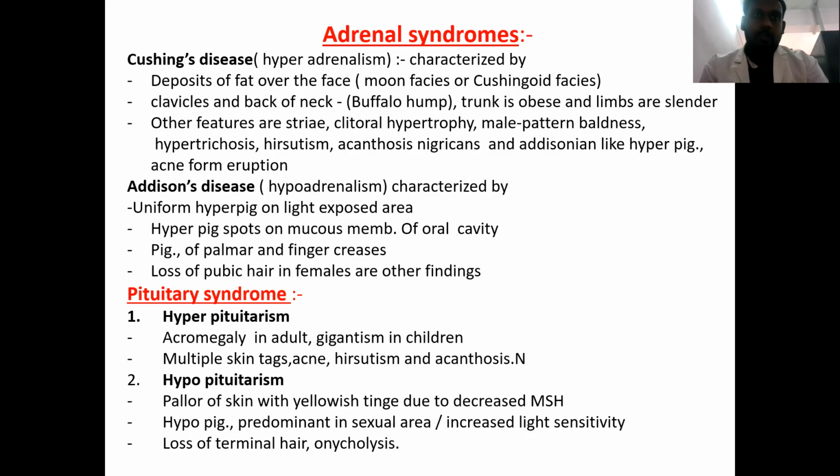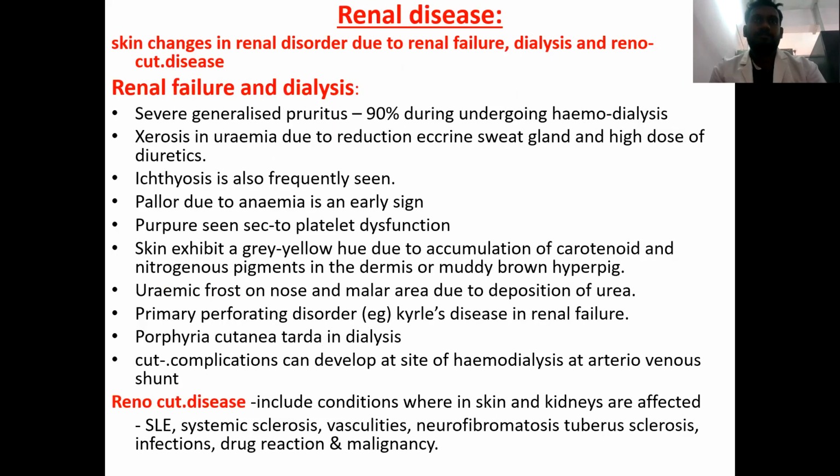Apart from that, they can also have multiple skin tags, acne, hirsutism, and acanthosis nigricans. Hypopituitarism, on the other hand, will present with pallor of the skin with a yellowish tint due to decreased melanocyte stimulating power. Then hyperpigmentation predominantly in the genital area and also increased light sensitivity. There will also be loss of terminal hair and onycholysis.